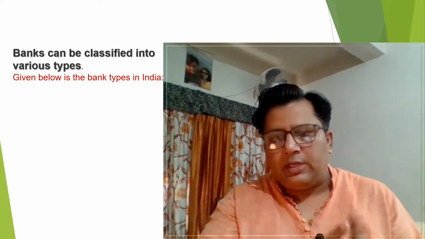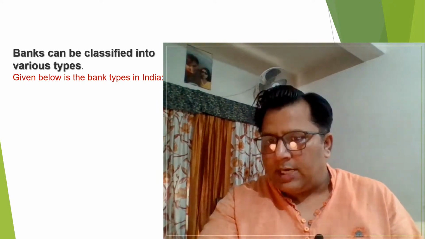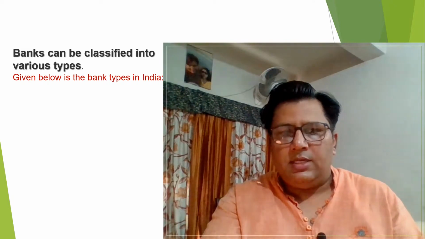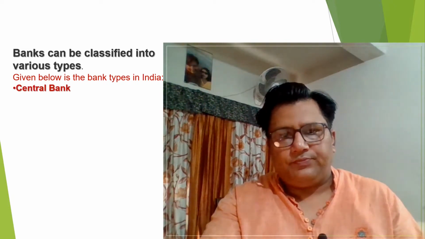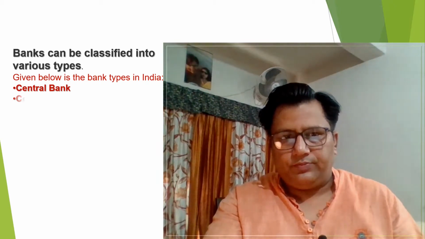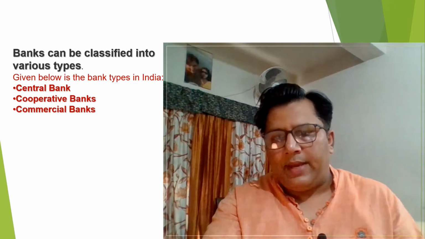If we forget about the categories, the bank can be categorized into 9 categories for the better understanding. Let us see those 9 categories. The first is central bank. Second one is cooperative banks.